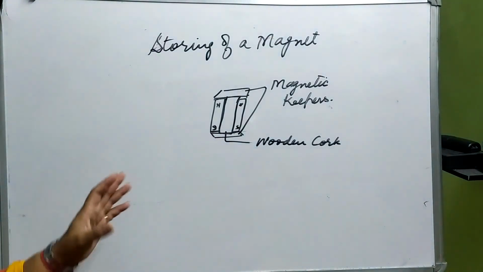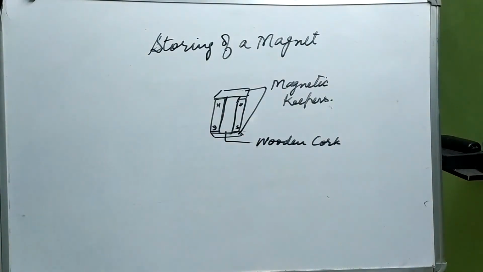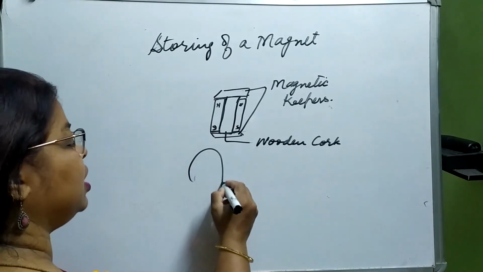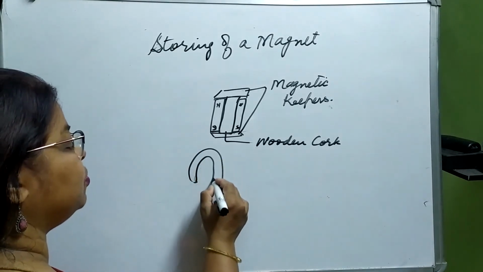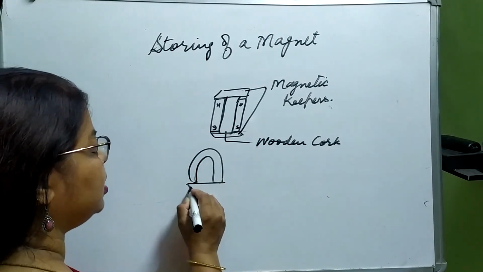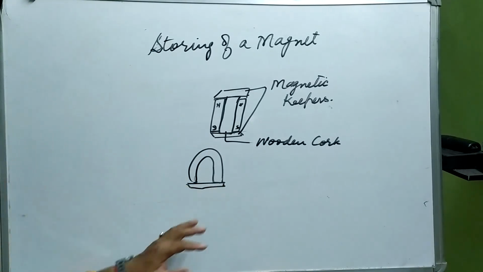Okay, and a horseshoe magnet, how is it stored? It is stored by keeping a single magnetic keeper. Like we have, this is a type of horseshoe magnet. So a keeper is put like this here, so it will not lose its magnetic properties.